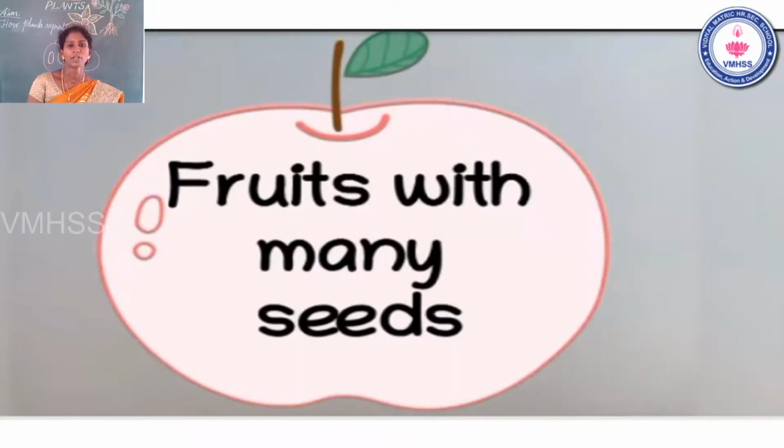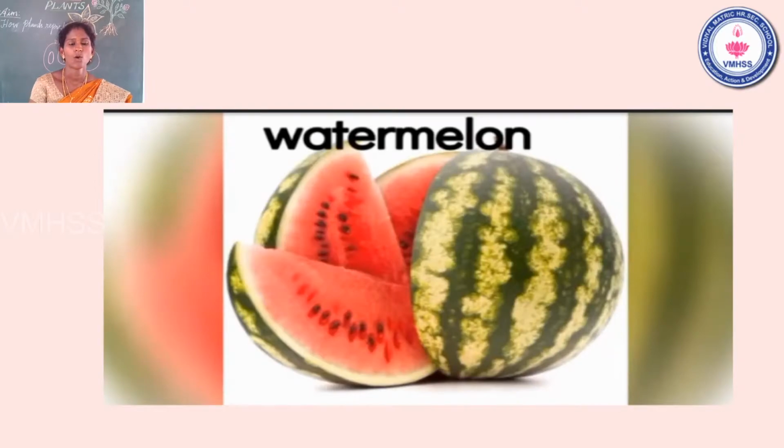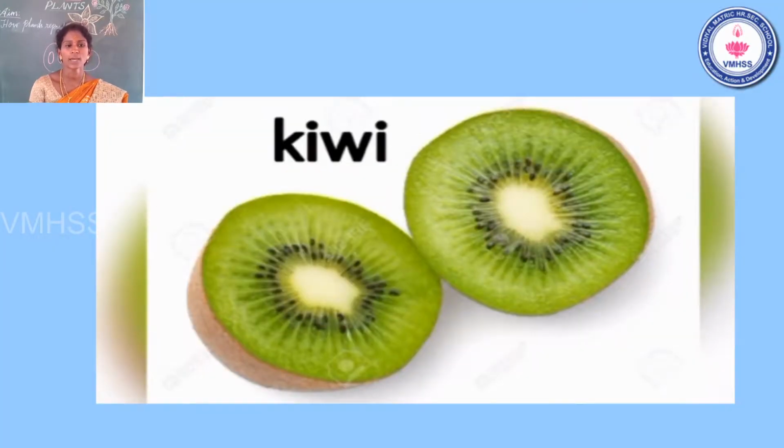See the slide. Fruits with many seeds. See the example. First one, papaya. Papaya has many seeds inside of the fruit. Then watermelon. Have you seen a watermelon? It is one of the big fruits also. You already know that. Then another example, kiwi fruit.